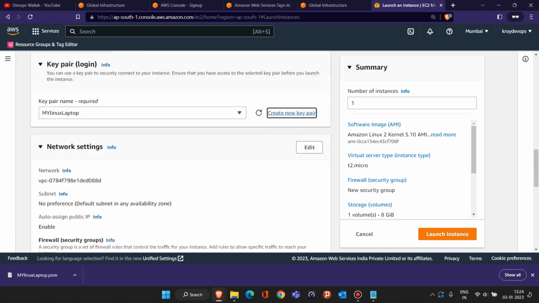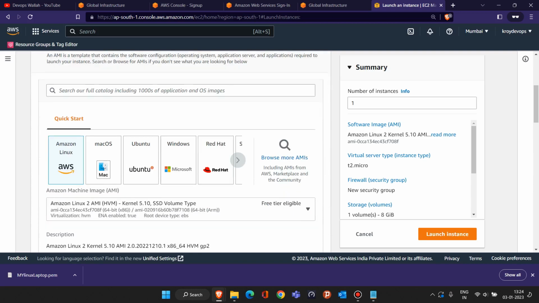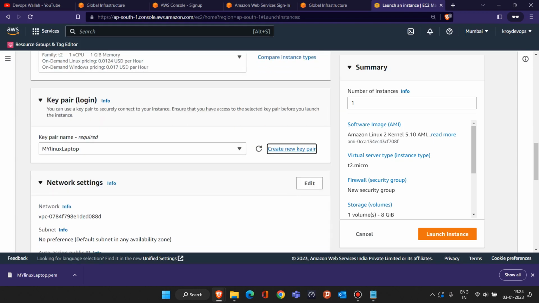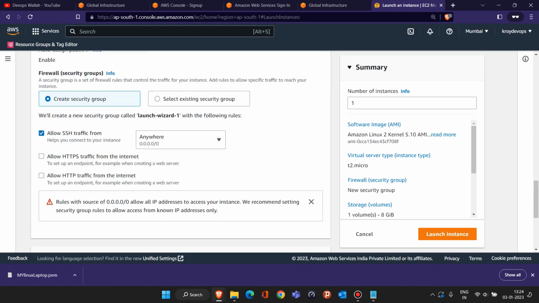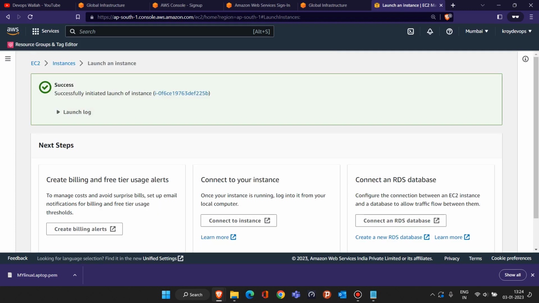Let it be. So just to revise what we did: we kept a name there, then we chose Amazon Linux, instance type t2.micro, the free tier one, and here we created a key pair. And that's all. Now we are clicking on launch instance. Once you click on launch instance, AWS goes to their data center and launches an instance.